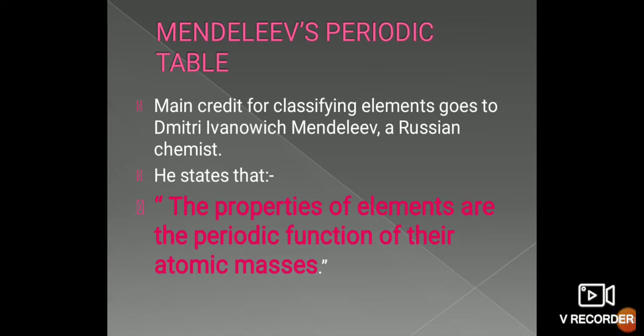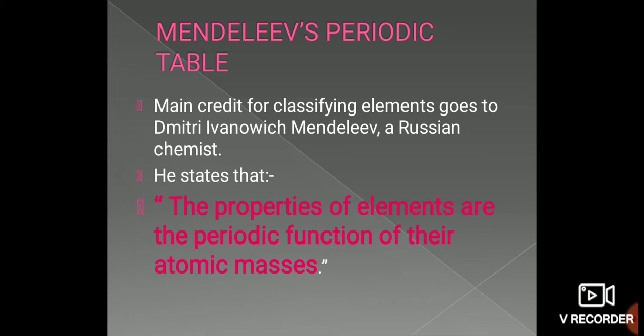If you see how he did it, he took all the elements, 63 elements that were known. He wrote the properties of each and every element on a card, and then he pinned the cards of elements having similar properties. He pinned all those cards on a wall, so that he could easily arrange them into different groups.